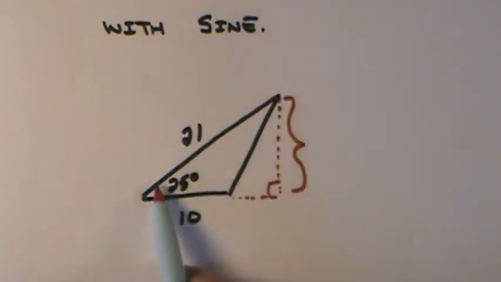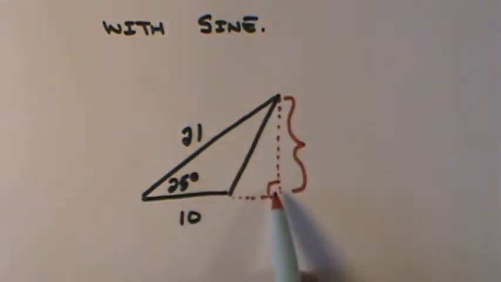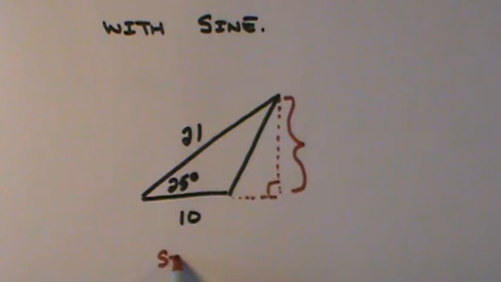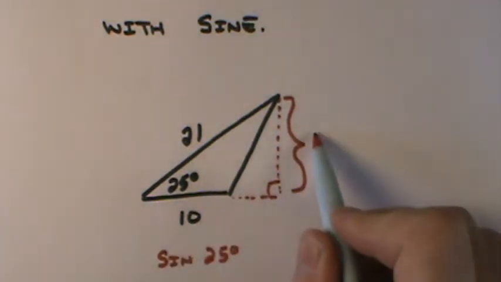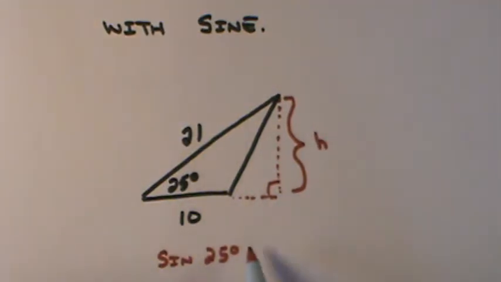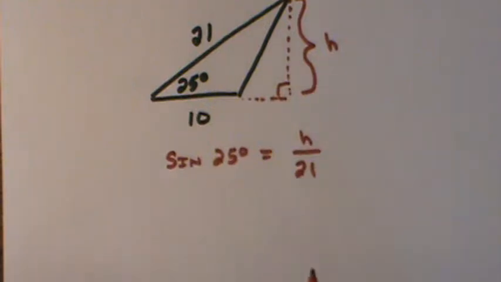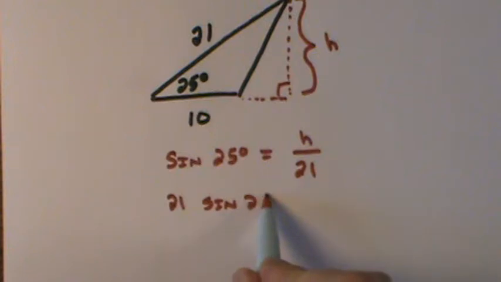Now, if you are looking at this right triangle, we know that we can set up our sine, and we can say that sine of 25 degrees would equal this opposite, which I'm going to call my h for height, over the hypotenuse of 21. And we've solved that numerous times in the past. Simply multiply both sides by 21, and you will have the value of your height.